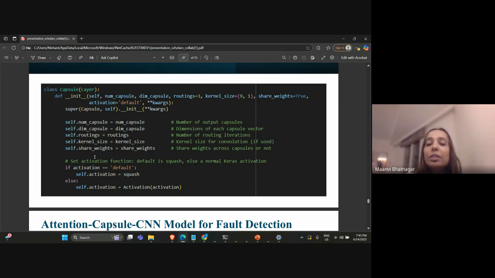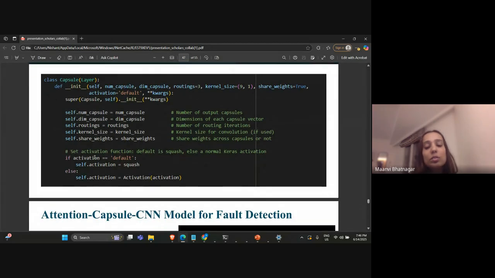And again, these parameters were built using the trial and error method only. Like I said, a kernel is defined here. We have chosen its size to be 9 comma 1. It is basically just a sliding window that moves across the input data and performs element wise multiplication or summation, so that it captures all the values of the features correctly. So this is how the capsule layer was defined.